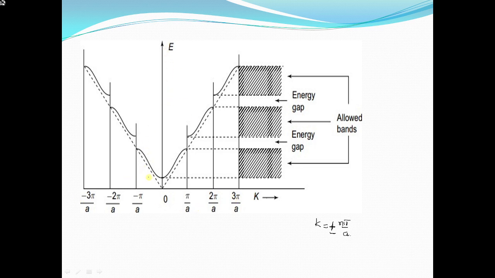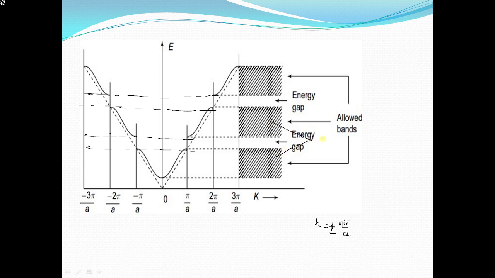The energy spectrum consists of forbidden bands. These are the forbidden bands, which are separated by allowed bands. Again a forbidden band, and this is another forbidden band. Now these are the allowed bands.